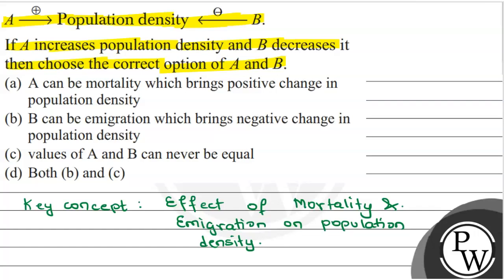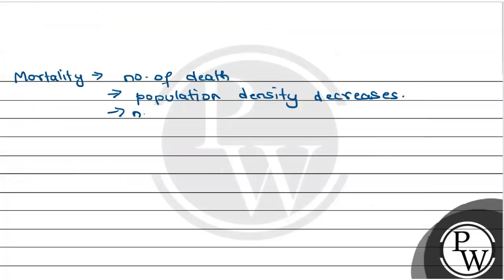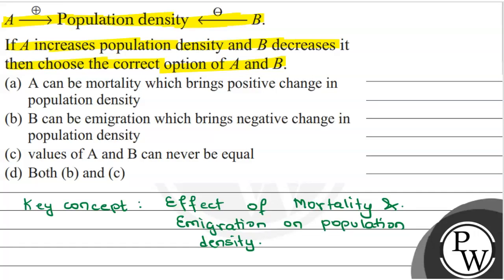So A cannot be mortality. From mortality we do not get any positive impact. This is basically a negative change. We were clearly told that A is a factor that can increase the population density. Mortality decreases population density. So we can rule out option A.